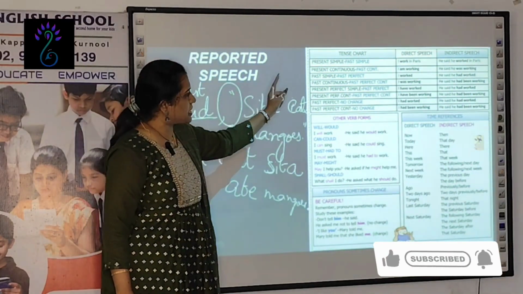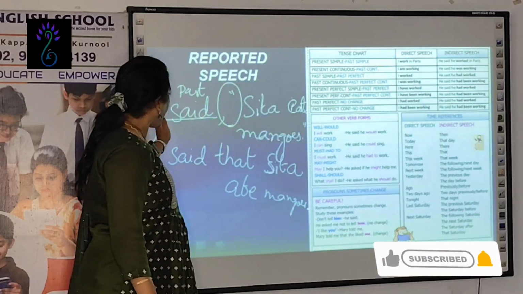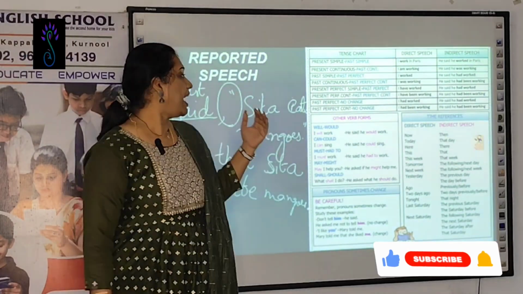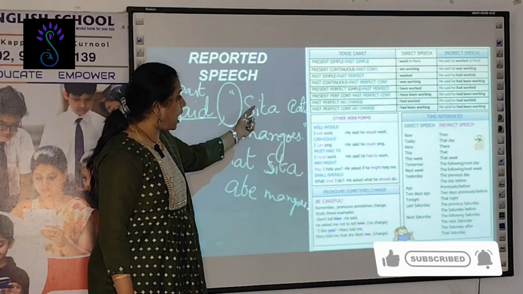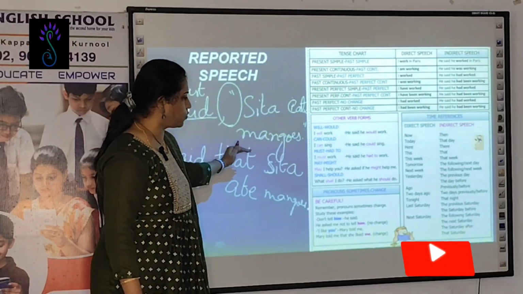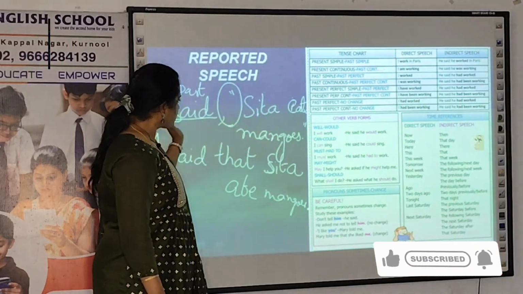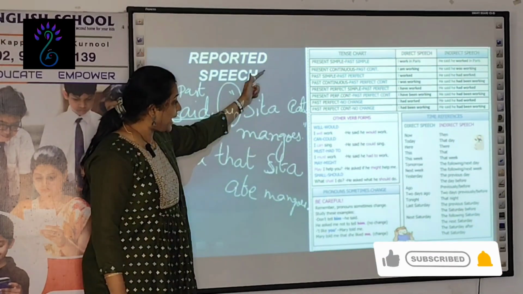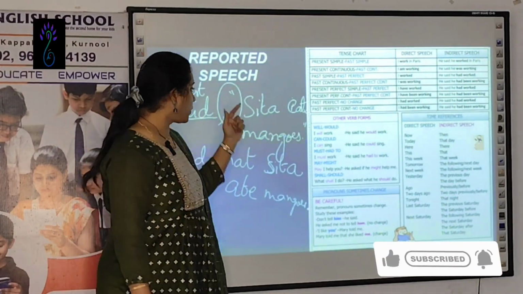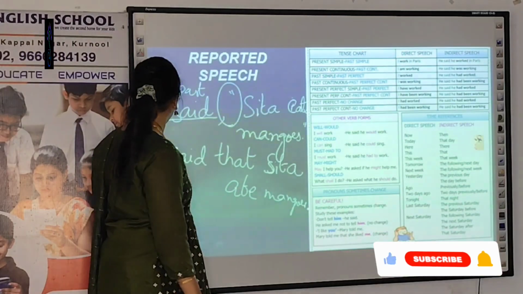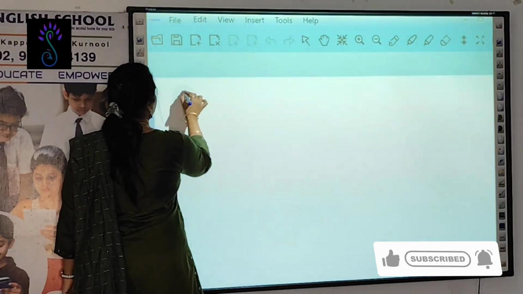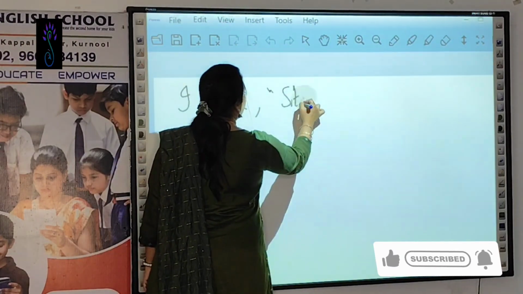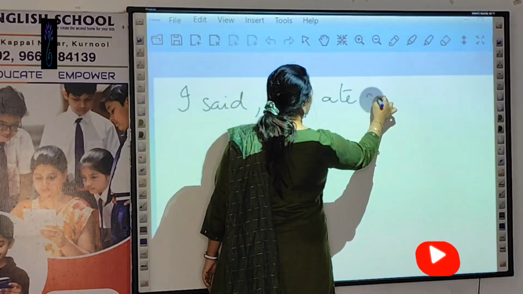If it is present continuous, if I said Sita is eating mangoes, what is the change over here? I said that Sita was eating mangoes. Okay? So on. Past tense will change to past perfect. I said Sita ate mangoes. Ate is now past tense. So it is changed to, I said Sita ate mangoes.